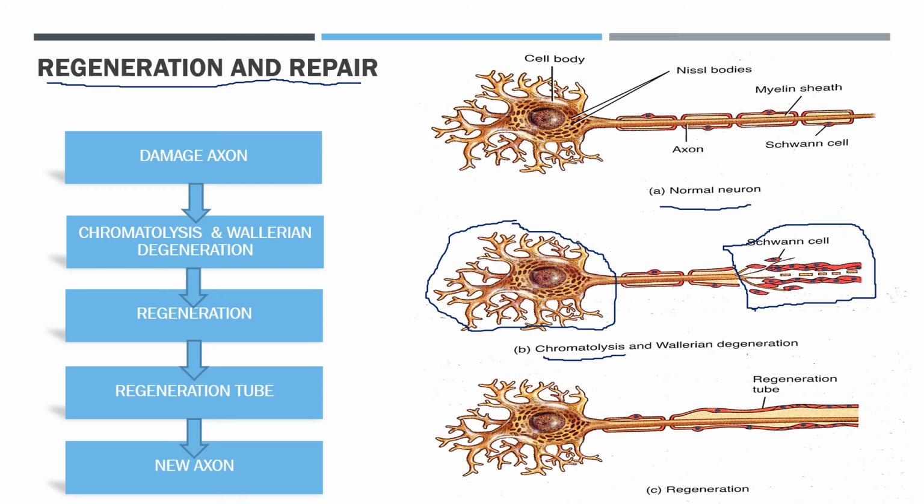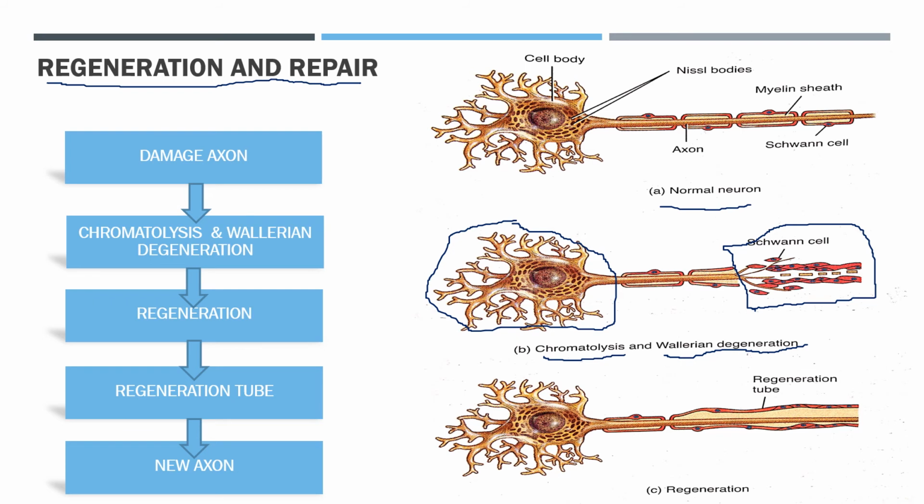On the 3rd to 5th day, the part of the axon distal to the damaged region becomes slightly swollen and breaks up into fragments. The myelin sheath also deteriorates. After that, the axon and myelin sheath both degenerate, but the neurolemma remains. Degeneration of the distal portion of the axon and myelin sheath is called Wallerian degeneration. Okay, Wallerian degeneration means degeneration of the distal portion of the axon and myelin sheath.